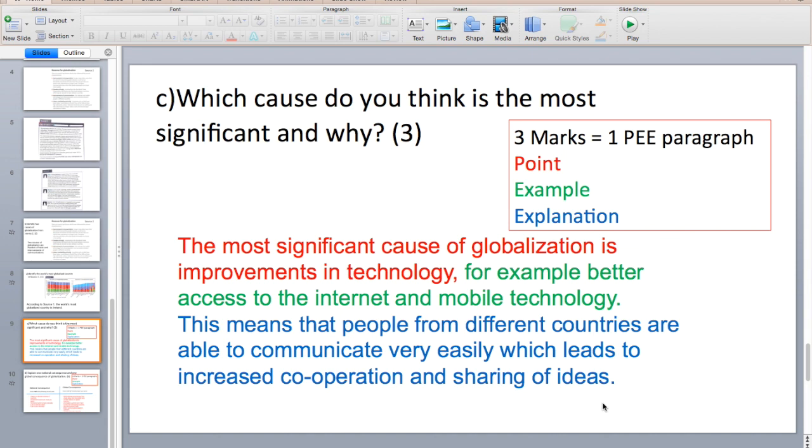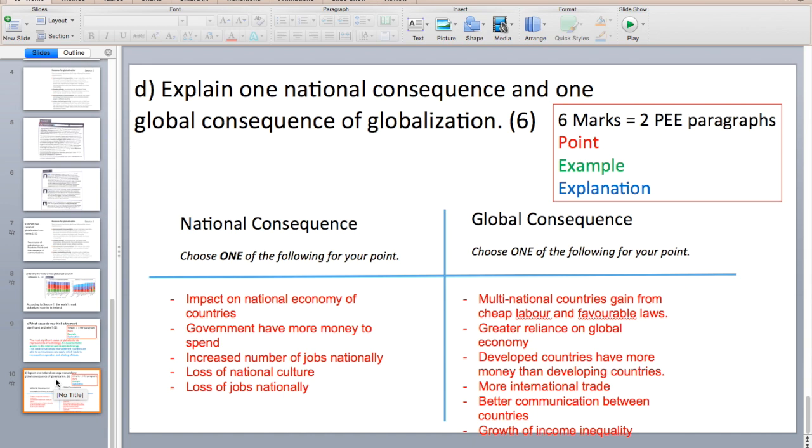If you only include 1 cause and you do not develop your point, then you will only get 1 mark. So make sure you use a full PEE paragraph and don't just list the causes that you've seen in source 2. Last question for question 1 is question D.